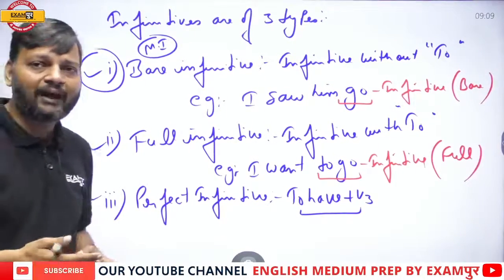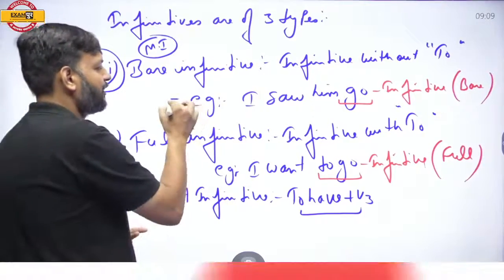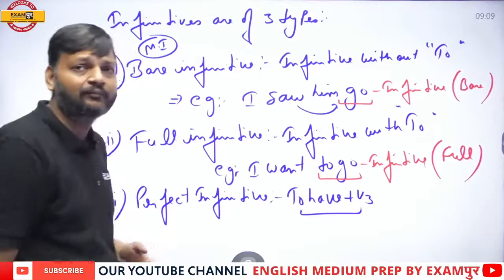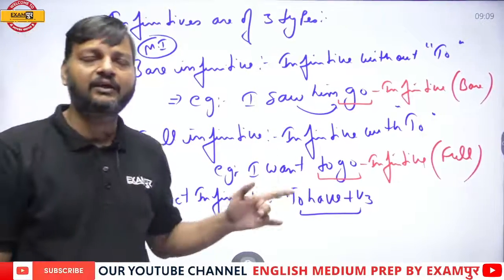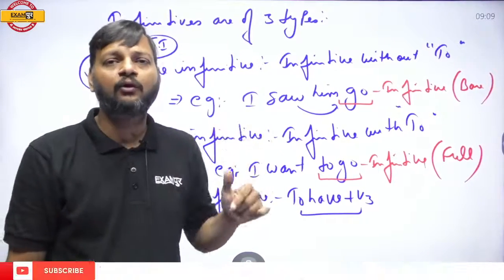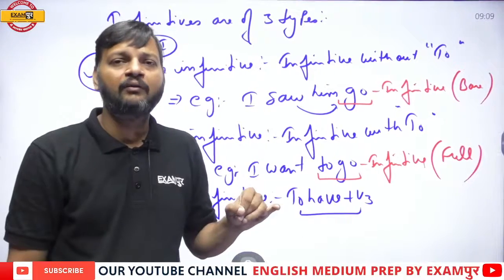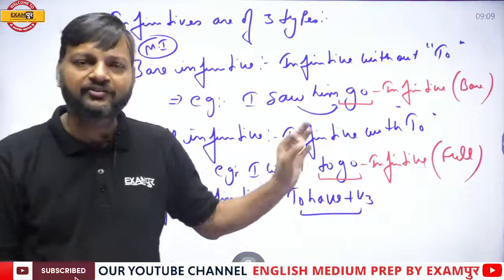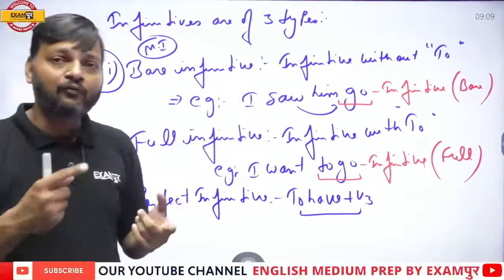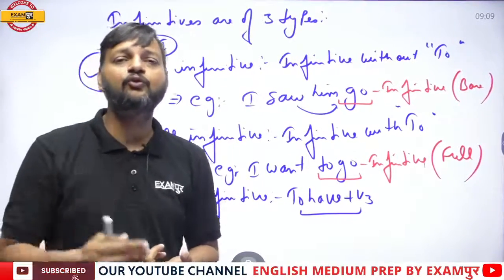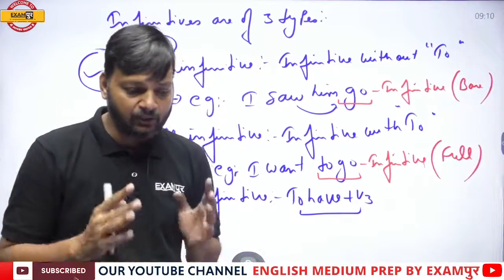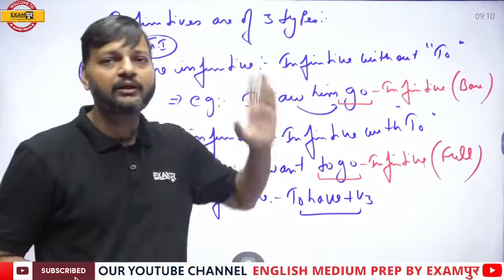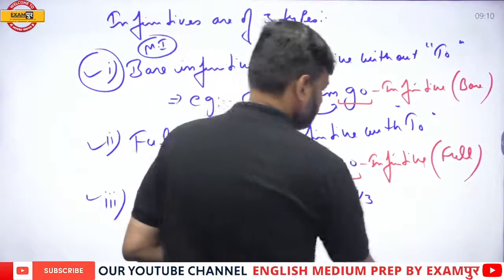Some students might be thinking about this example that I have written, I have seen him go. Is this correct? I saw him going, or I saw him to go, must have been there, but sir has written I saw him go. So is this correct? This is absolutely correct. When I teach you the uses of bare infinitive, you will come to know that this sentence is absolutely correct. So let's start.